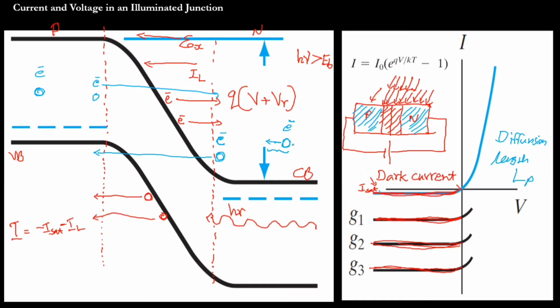Okay, and there is another term called tau p. This is nothing but the lifetime of the hole. The hole is created, and after some time the hole is going to recombine with the electron and settle down. So the time in between, the lifetime of the hole, is represented by tau p. So definitely we have a tau n on this side, and we have an Ln on this side. What is Ln?